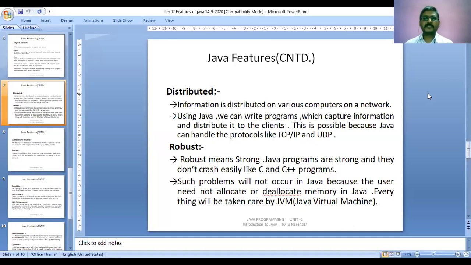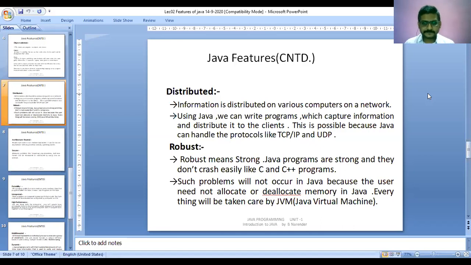So from this point, I can clearly say that distributed is nothing but an application can be distributed over the internet so that it can be executed. An application developed using Java can be distributed over the internet and executed easily. The main intention of the distributed feature is that an application can be communicated over the internet and executed. Next feature is robust.